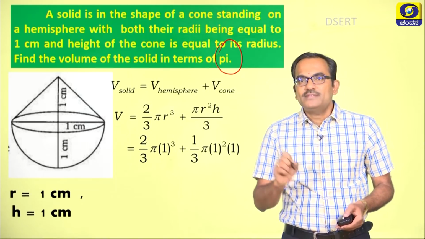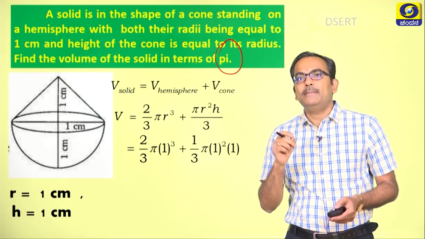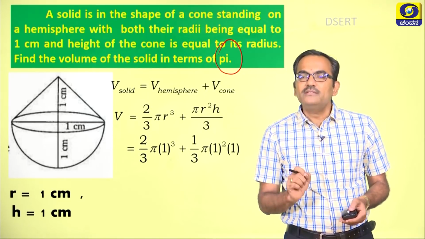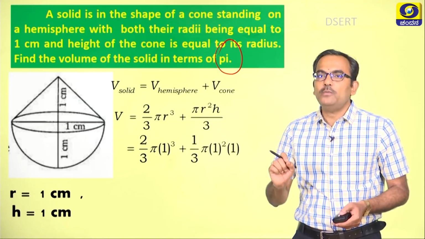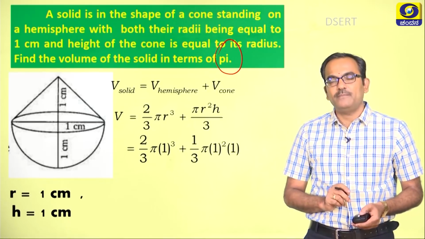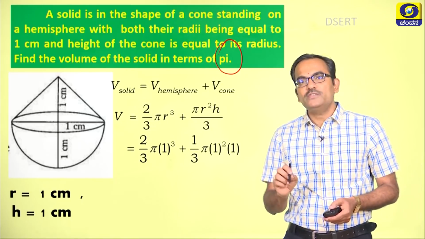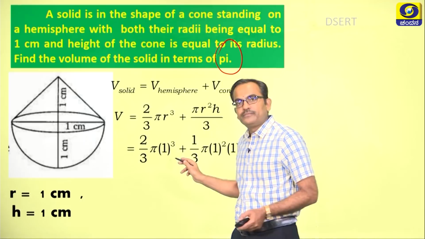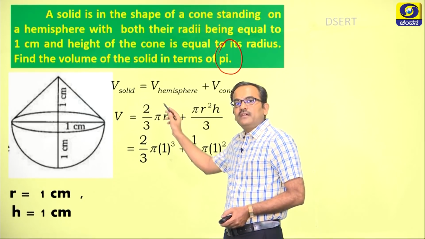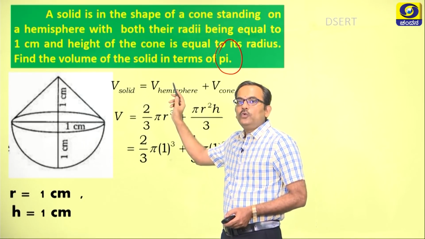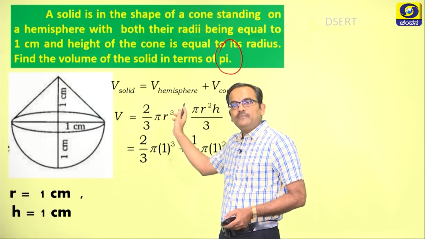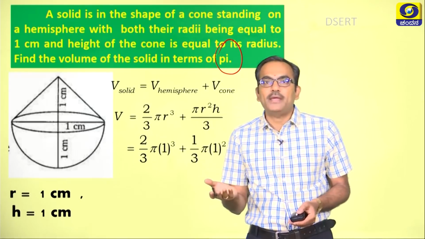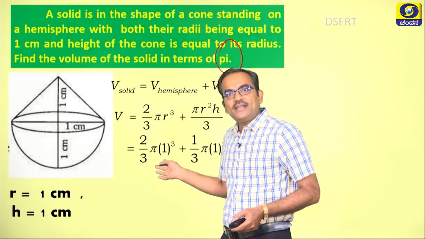In problems which have pi, the value of pi will be given as either 3.14 or 22 by 7, as the case may be, and you need to use that particular value only in the substitution. Since the question asks to keep the answer in terms of pi, we do not have that headache to replace pi. Let the pi be as it is.